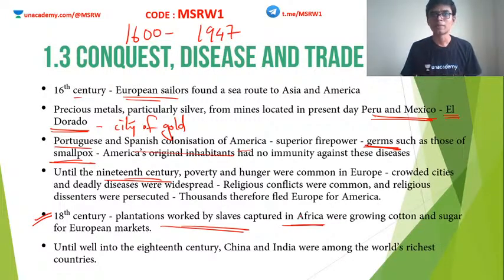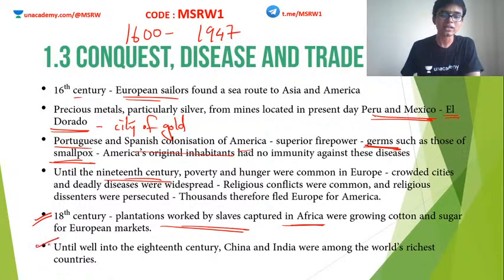To avoid all these things, people started capturing slaves from Africa. Once they are slaves, they are bound to their master and have to do anything the master asks them to do. Otherwise, they will be severely punished, even killed. This is how the slavery system developed in those times.